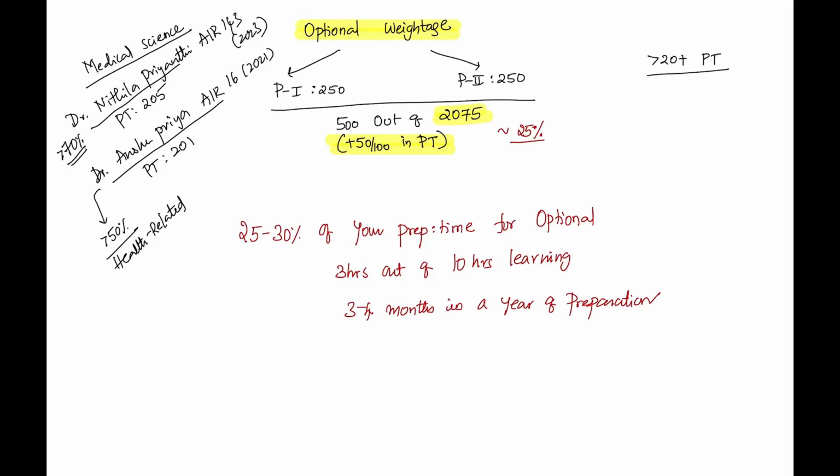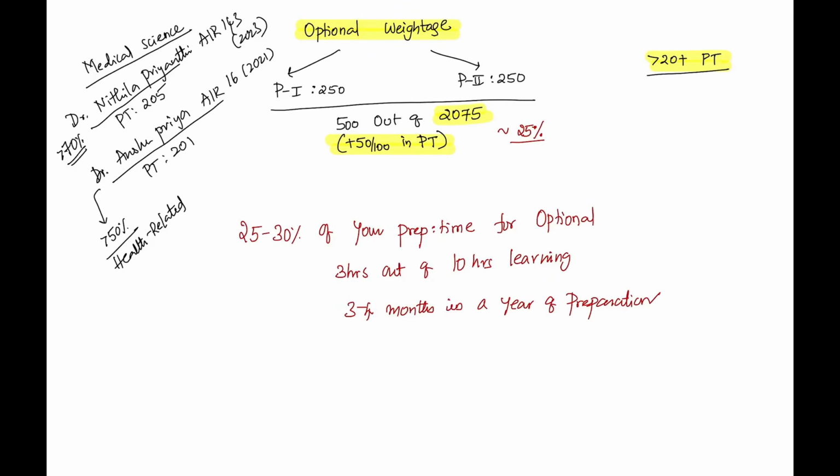So when you look at these things, I can conclude that not only 500 out of 2075, but around 50 to 100 marks in your PT or personality test now depend upon one more factor, that is your optional. So overall, medical science optional is 550 plus to 600. That amounts to almost 30% of your preparation time for optional. Because the weightage is almost 30%, your preparation time should also be nearly 30% for your optional.